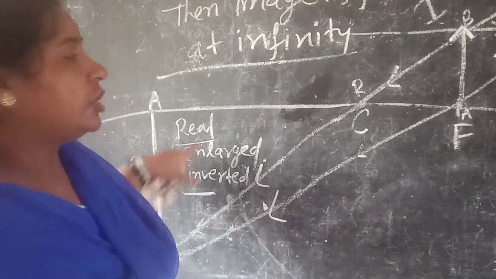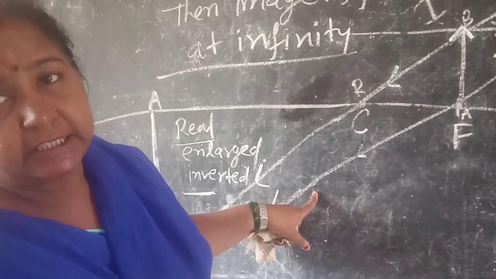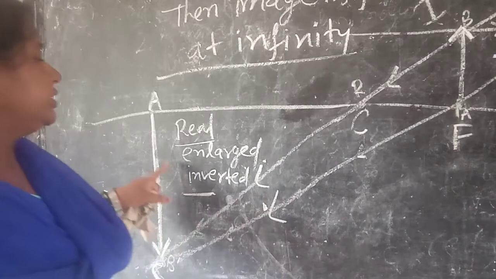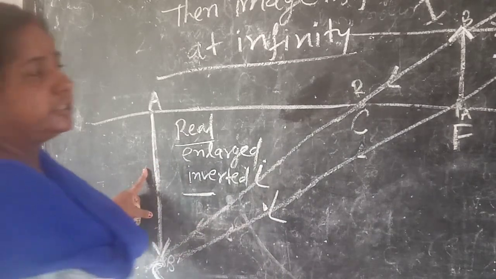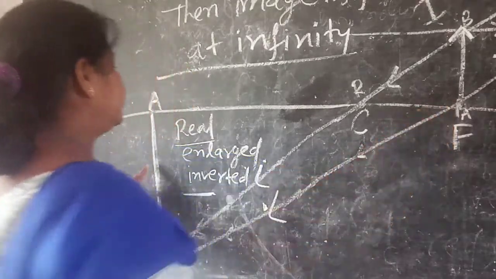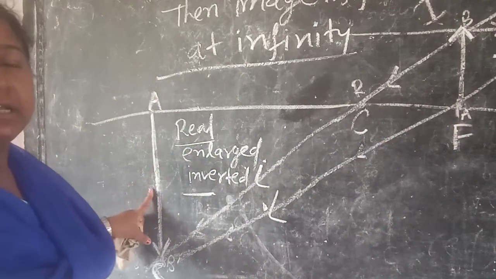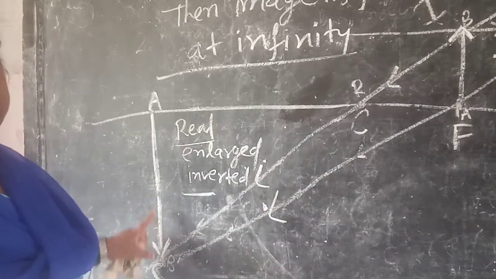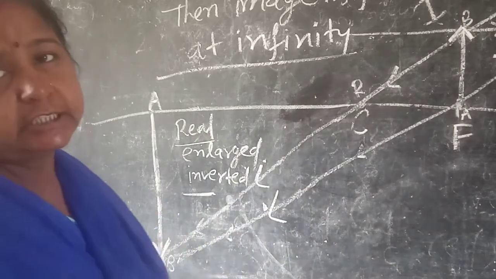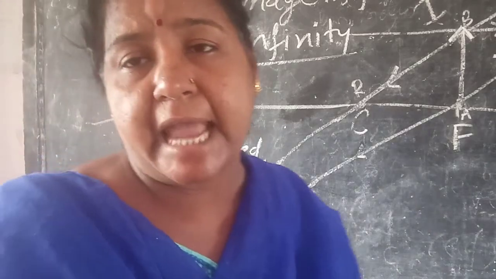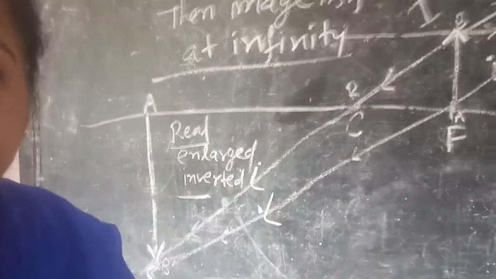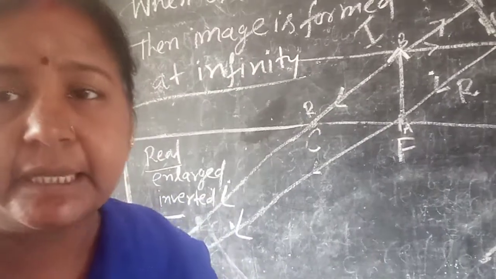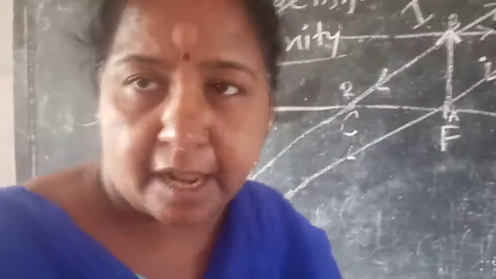This is real because it is formed at the actual intersection point. Now it is enlarged. Here you are seeing that this is the object, this is the image, and this is larger than the object. Now the image is enlarged. Understand? Now when the object is at focus, then the image is formed at infinity and it is real, inverted and enlarged. Understand?